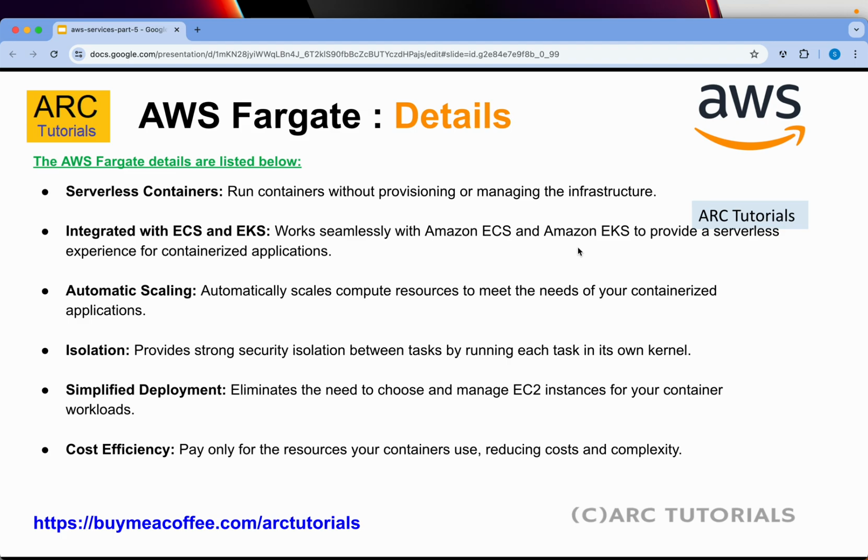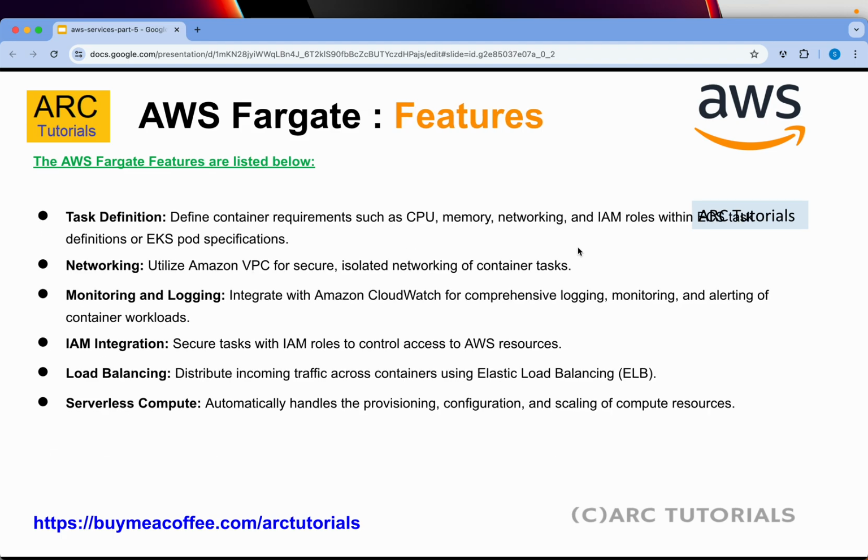Simplified deployment, which means you can just choose the kind of instance where you want to deploy the workload, select that, and manage it. It's pretty simple and easy to configure if you already have ECS or EKS running. You only pay for the resources that you use for the containers, which means you only pay for what you use, and hence it's also feasible from a finance perspective.